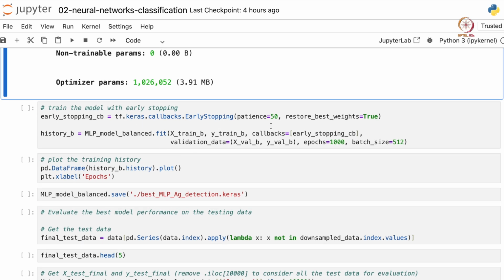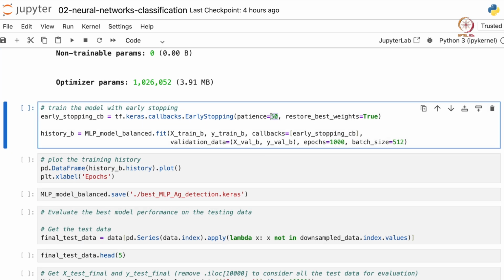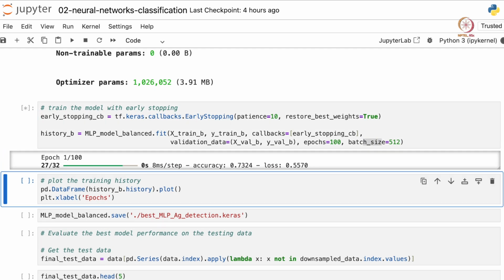Again, we use the callbacks of early stopping. Let's use a patience of 10 and restore best weights. Let's train it for say 100 epochs and see how the validation loss and accuracy varies. So we have provided the training data, the balanced one. We have provided this early stopping callback, and we have provided the validation data, epochs as 100 and batch size as 512. Let's train this model.